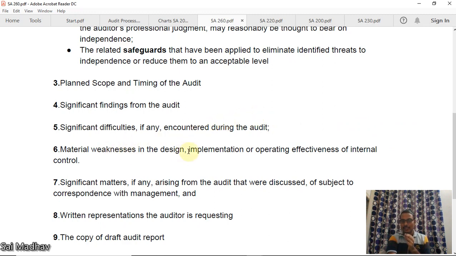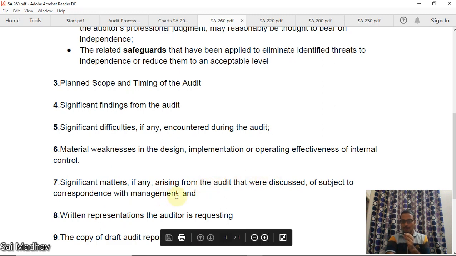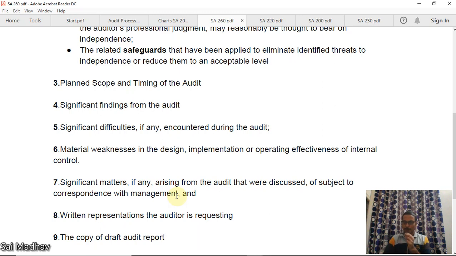Material weakness in the design, implementation, or operating effectiveness of internal control. Okay, this we will see in SA 265, the next standard. Okay, significant matters, if any, arising from the audit that were discussed or subject to correspondence with management. Now, management is of lower level, TCWG is higher level. So you discuss some matters with management. Of those, some are very important. You can discuss those with TCWG now.